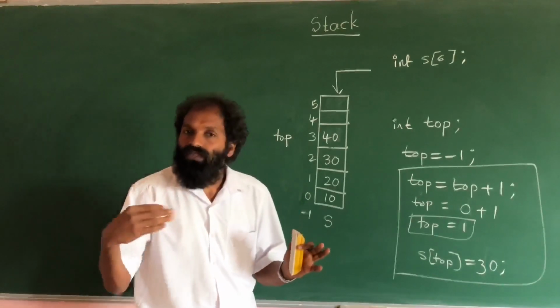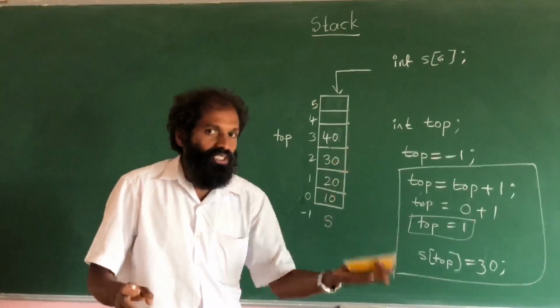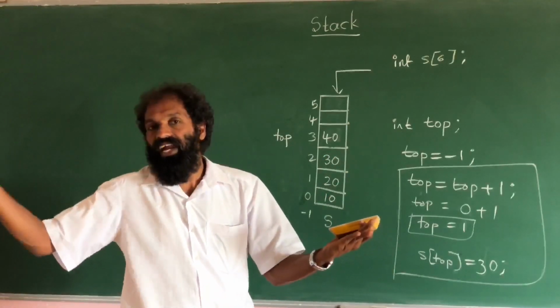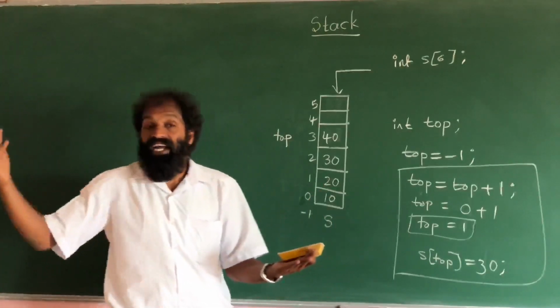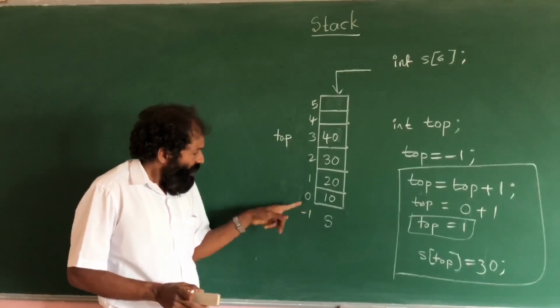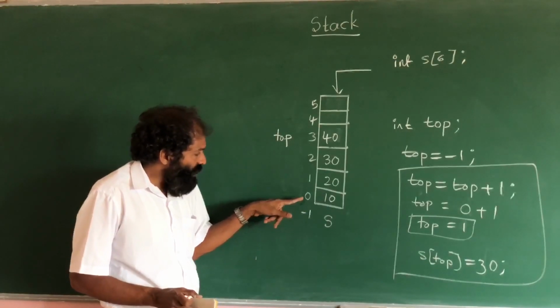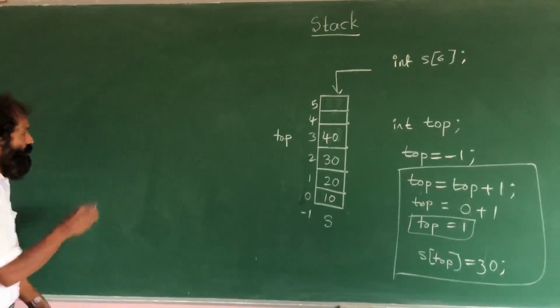Once we use a loop, we should know where we have to start and where we have to end. Where it begins, where it ends. In this particular problem, it starts from 0 and ends at top. So we can construct the for loop.